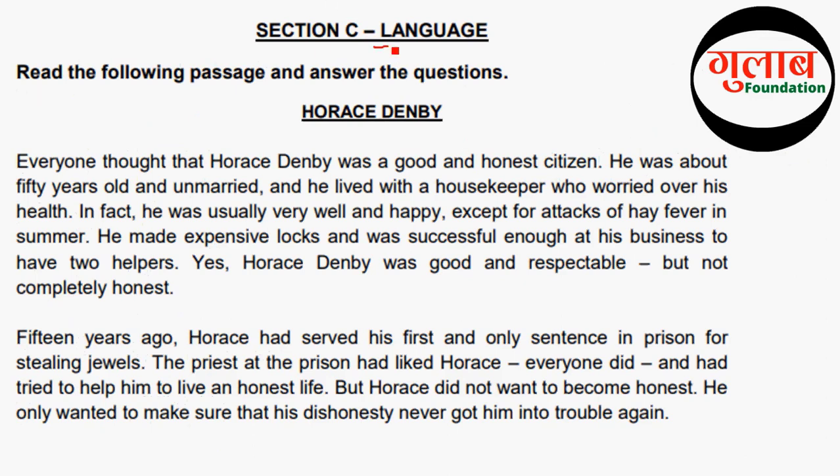Everyone thought that Horace Denby was a good and honest citizen. He was about 50 years old and unmarried, and he lived with a housekeeper who worried over his health. In fact, he was usually very well and happy, except for attacks of hay fever in summer.